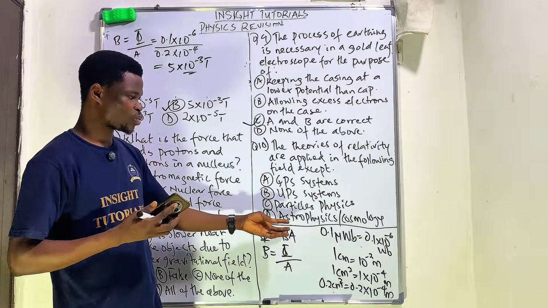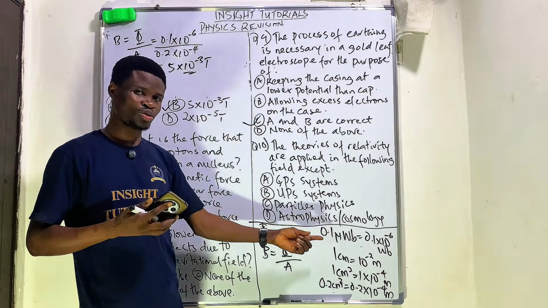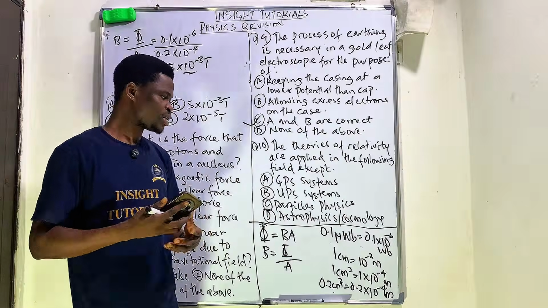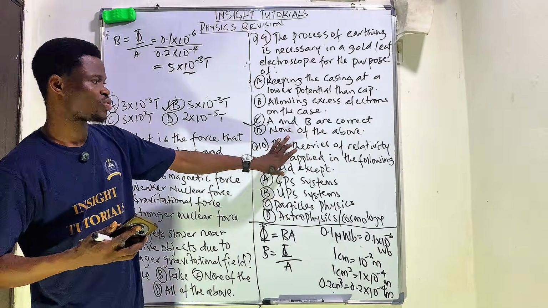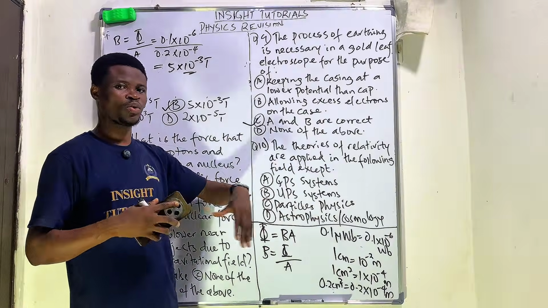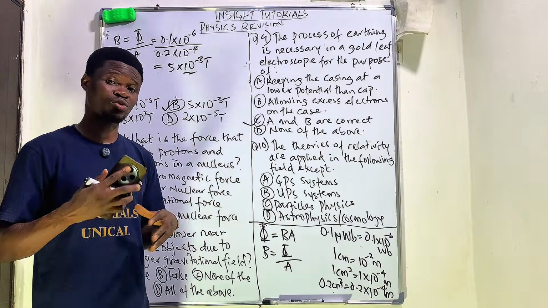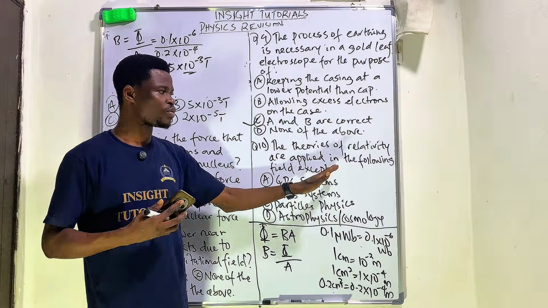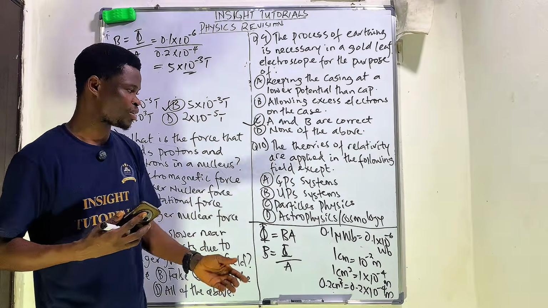We'll talk about astrophysics and cosmology. We're talking about black holes, stars. So it relates to the theory of relativity. We'll talk about particle physics. Particles, when they travel, move close to the speed of light. So we need the theory of relativity to explain that concept as well.